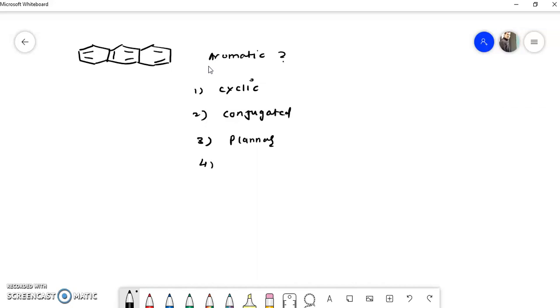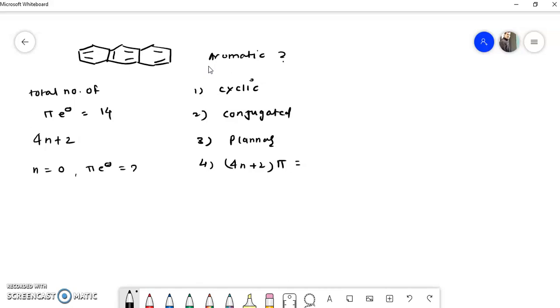Okay. And the fourth criterion, that is the 4n plus 2 pi electron rule, whether it is obeyed or not, that we have to see. So find out the total number of pi electrons. So total number of pi bonds are 1 2 3 4 5 6 7. So total number of pi electrons is equal to 14. Okay. And if we consider this rule 4n plus 2, so if n is equal to 0, then pi electrons is equal to 2.